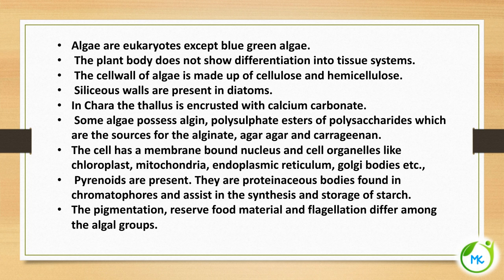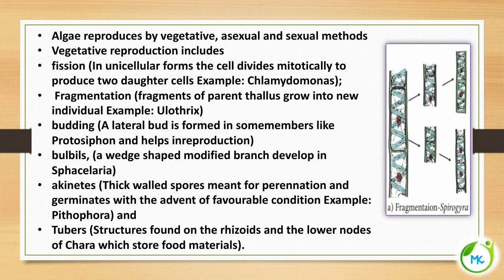The pigments, different kinds of pigment, reserve food material and flagellation differ among the algal groups. So the algae reproduces by vegetative method, also by asexual and sexual method. First, let's see vegetative method. In vegetative method, the algae can reproduce by means of fission. Fission, you already know, the cell divides into two daughter cells. Example, Chlamydomonas. It can also reproduce vegetatively by means of fragmentation. Here you can find the picture of fragmentation. The plant body, that is the thallus, is getting fragmented and each can grow into a new individual.